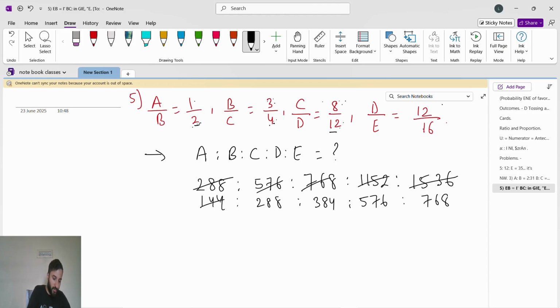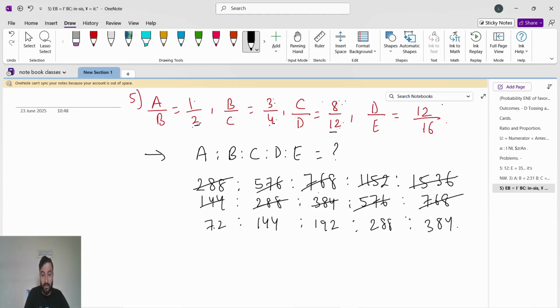So 144 divided by 2, 72. Then 288 means 144. 384 means 192. See, if you are not good in maths, please use the calculator, and you have to be very fast here. Okay. 576 divided by 2, 288. Then 768 by 2, 384.